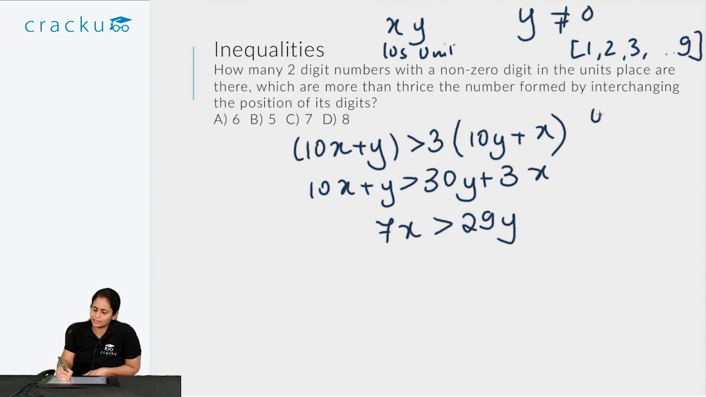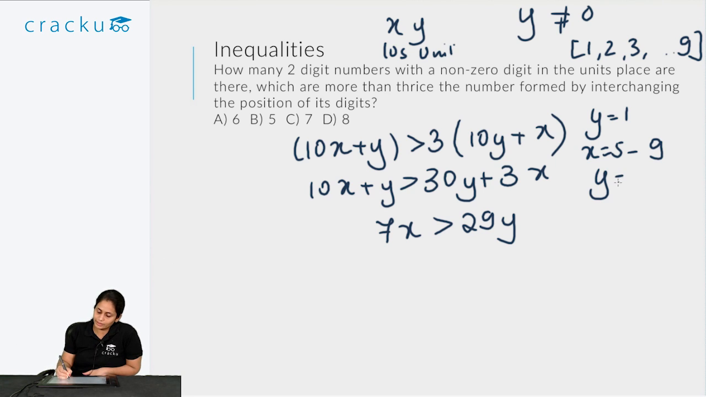So suppose y is equal to 1. If y is equal to 1, then what are the possible values of x? If y is equal to 1, this side becomes 29. So how many times 7 times x should be greater than 29? I know that x equal to 4 is 28. So from x equal to 5 to x equal to 9, 7x will be greater than 29y.